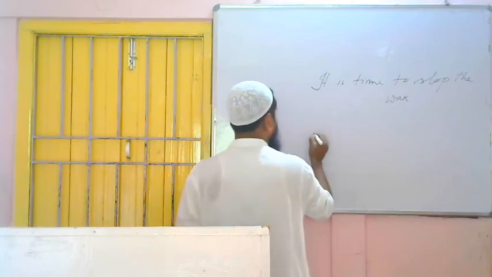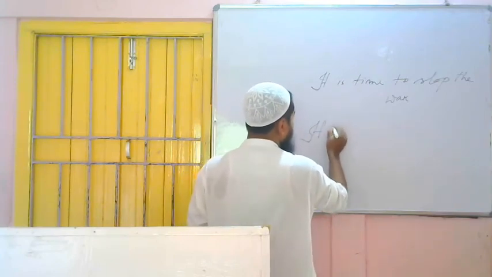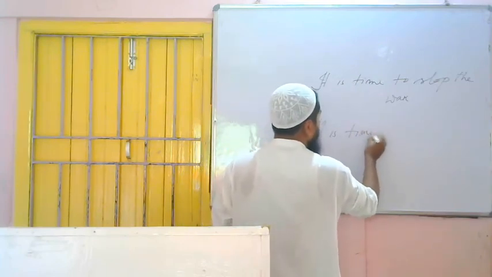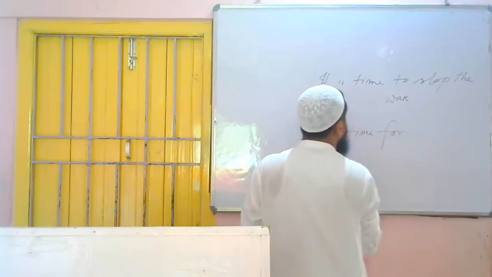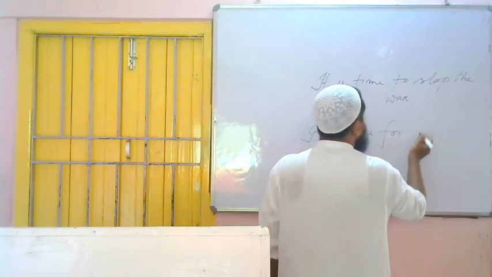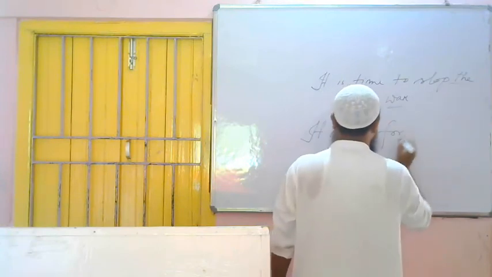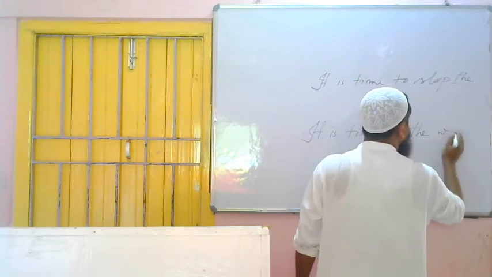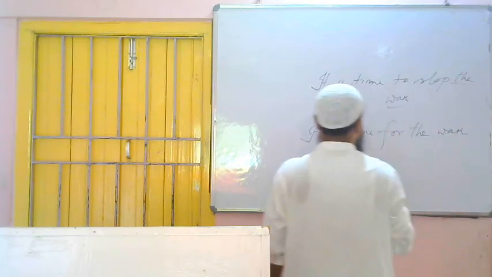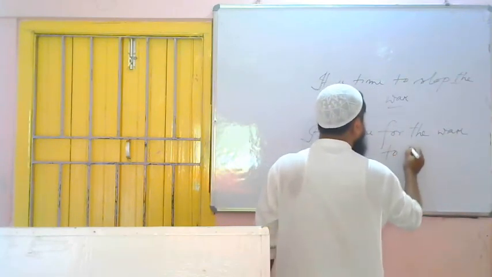Okay, formation tells us we have to write it is first, it is time. Then what to write? Formation tells us to use for, it is time for. Then formation tells us to use the object. Object is what? The war. It is time for the war. Then formation tells us to use to be. It is time for the war to be.